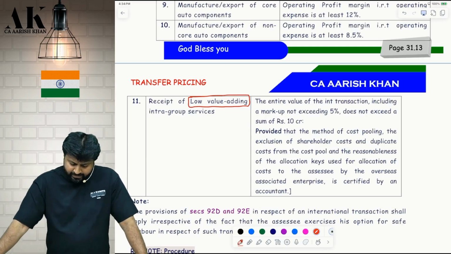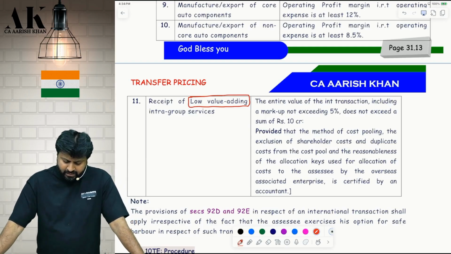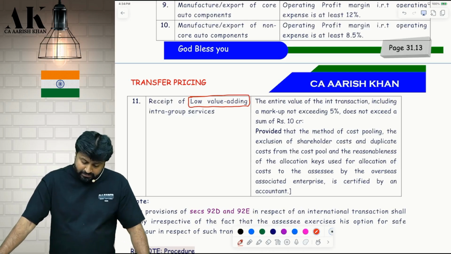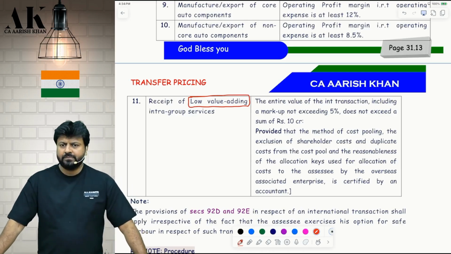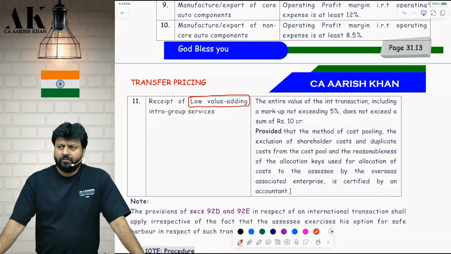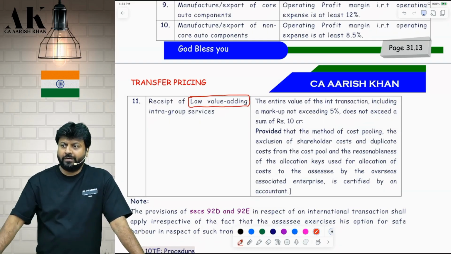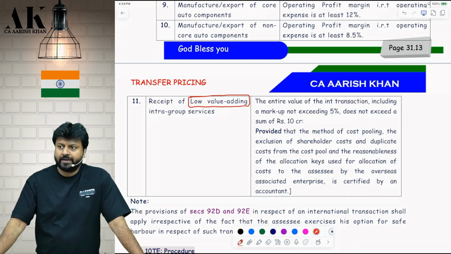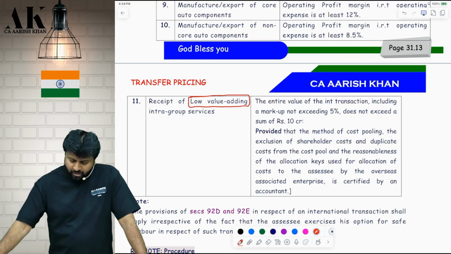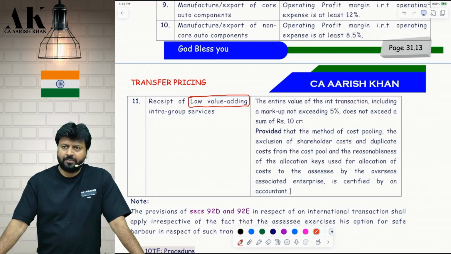Right hand side. The entire value of the international transaction, including the markup not exceeding 5%, does not exceed a sum of how much? 10 crore rupees. Are you clear? Now wait. What will cost include? What will cost include? Correct? See the paragraph below. Again, not very important, but you have to understand it properly.